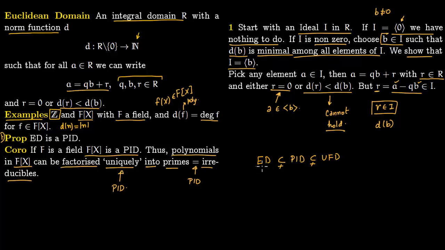More about this, and about particular examples showing that this inclusion is strict, you can find in Dummit and Foote, Abstract Algebra. You should possibly see more examples there. That will give you this precise relationship with examples. So it is a good idea to now look at this book and see all the examples corresponding to UFDs, PIDs and EDs.